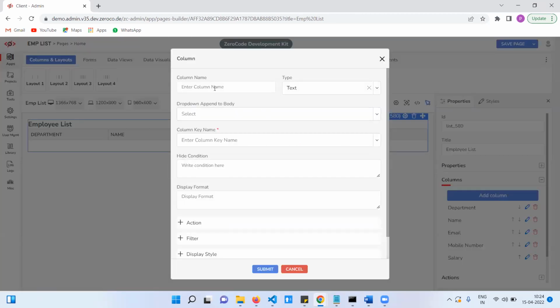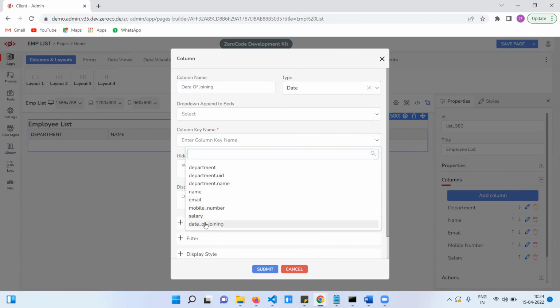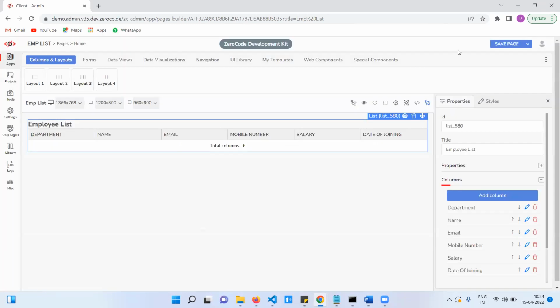Last one is date of joining. This is the date field. Here I need to select the API key, date of joining. That's it. Now the employee list is ready with all columns and API data. Click on that one. Click on view.